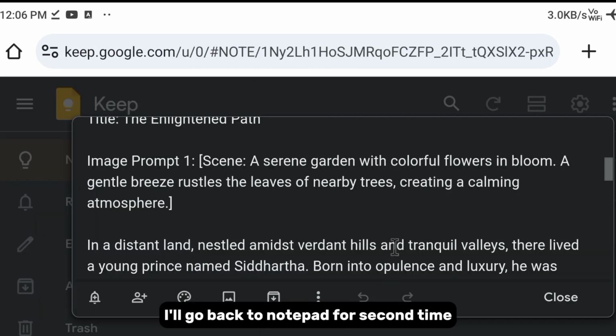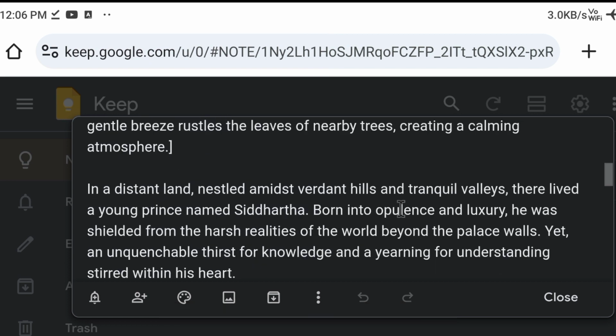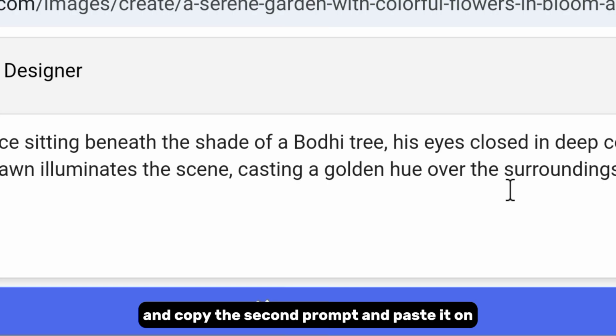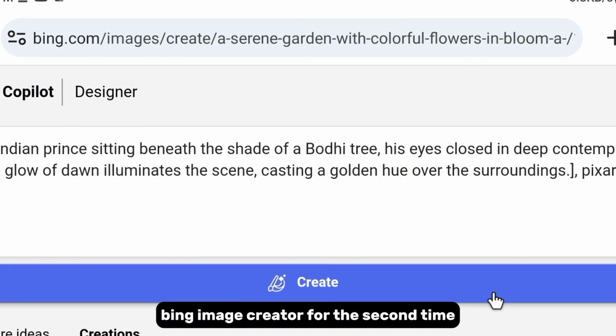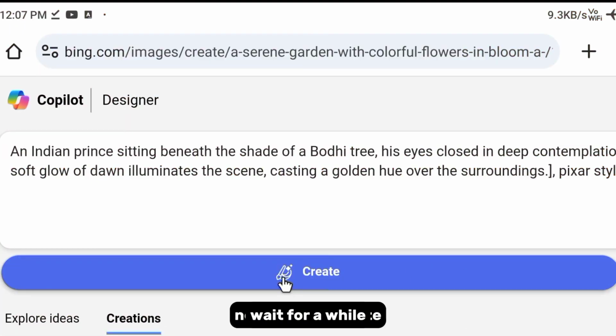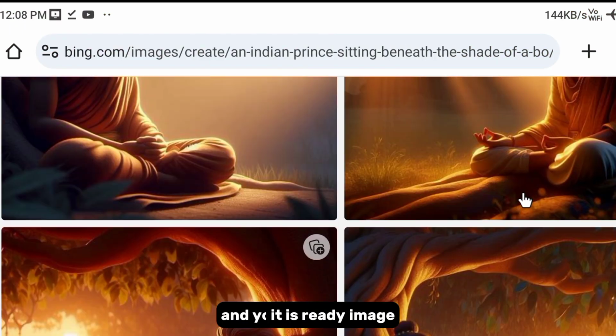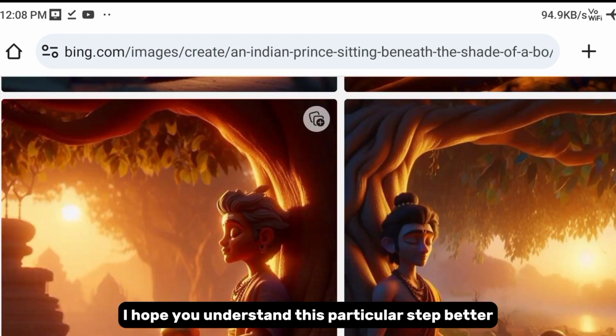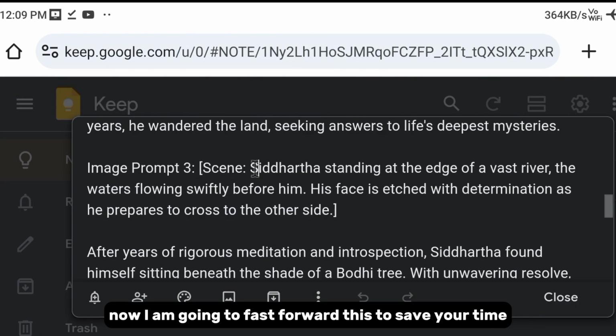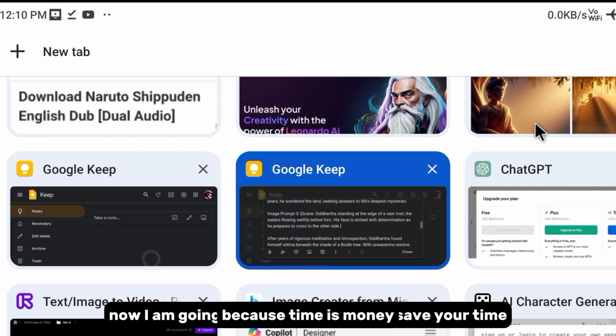For example, I'll go back to Notepad a second time, copy the second prompt and paste it on Bing Image Creator for the second time. Now click on create, wait for a while, and your second image is ready. So I hope you have understood this particular step better. Now I'm going to fast forward this to save your time, because time is money.